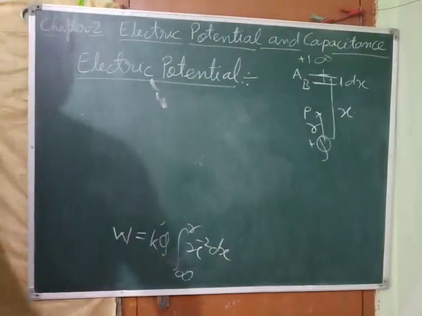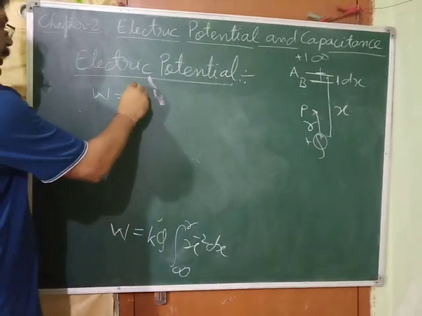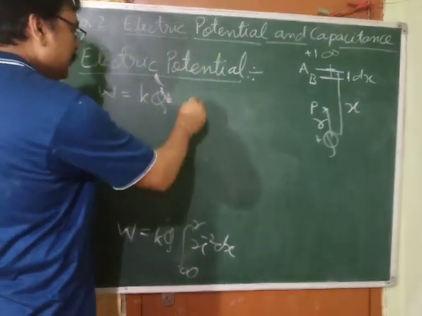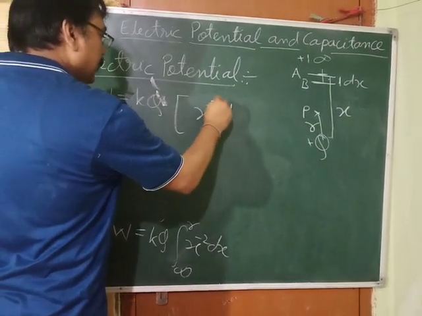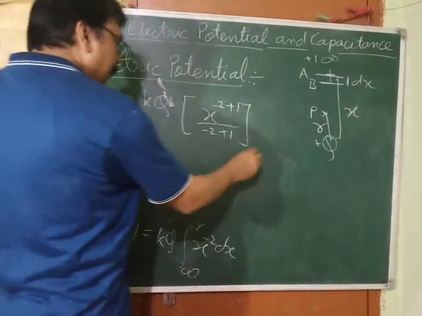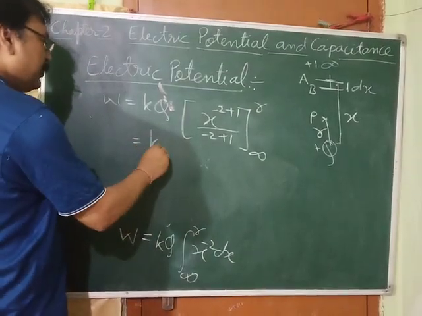See, W is equal to KQ integration of this. What you will get? You know very well. x raised to the power minus 2 plus 1 upon minus 2 plus 1, and limit is infinity to r. Let's see what we are going to get.